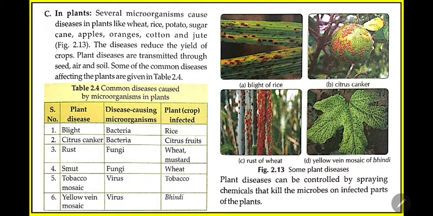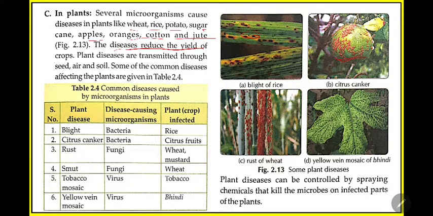So in plants also some microorganisms cause diseases. In the case of rice plant, you have seen such diseases. These are common, you have all seen this. For example, citrus fruit. Some common plants in which diseases are found are wheat, rice, potato, sugar; in almost all plants we get diseases. The diseases reduce the yield of the crops. They may also kill the plant.